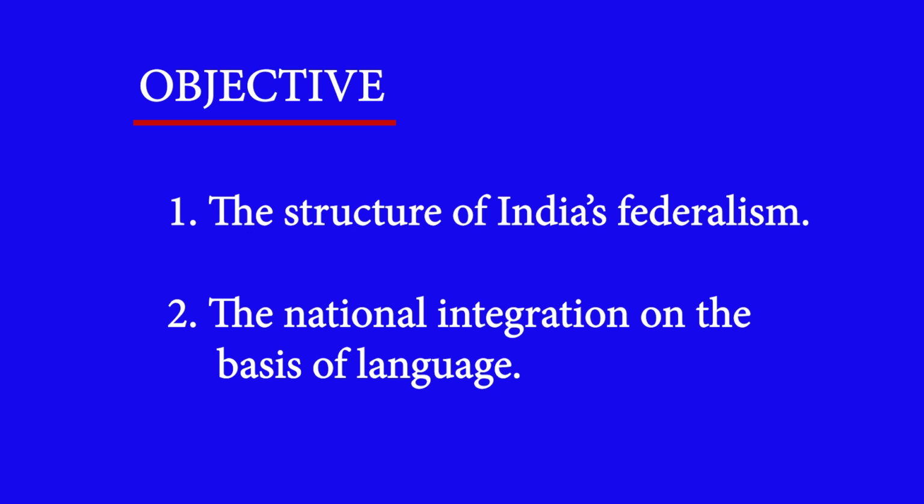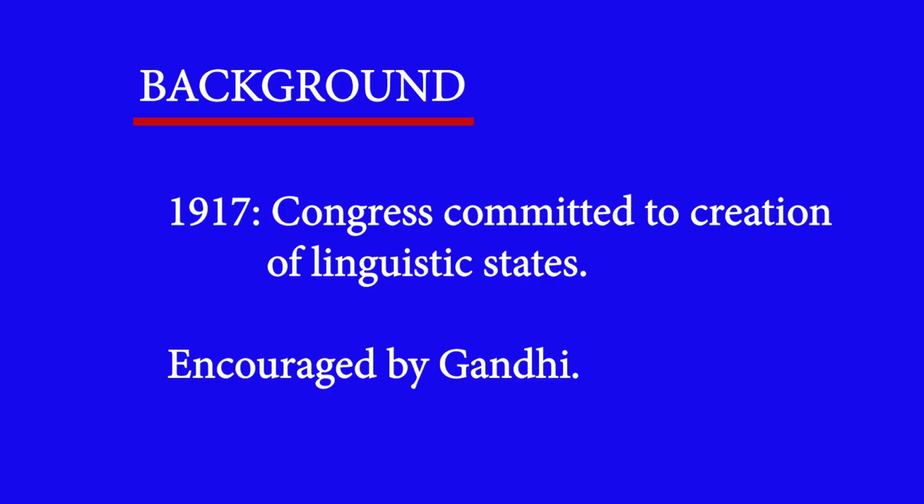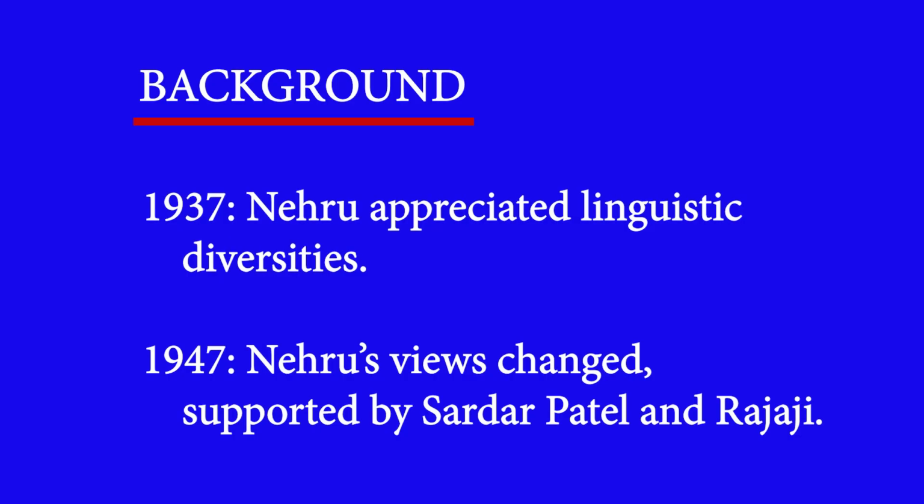Coming to the background of the reorganization of states, we can see that during 1917, for the first time, language became the focal point of creation of separate states in India, and this idea was very much supported by Gandhi. In 1937, when the assembly elections were held, this idea was again supported by Congress.